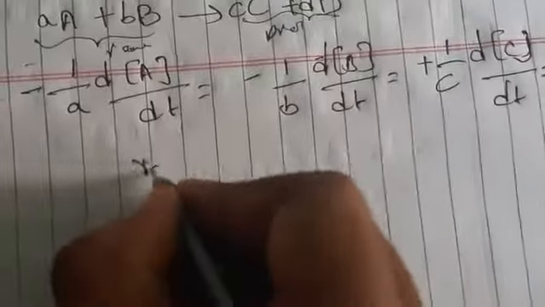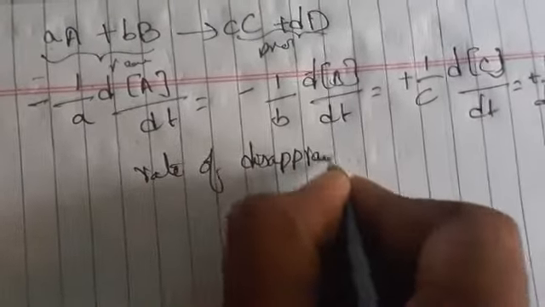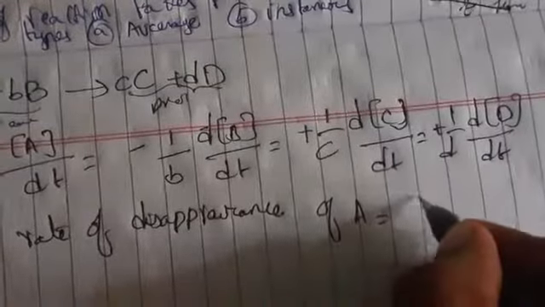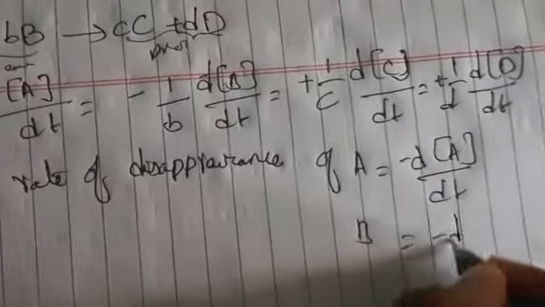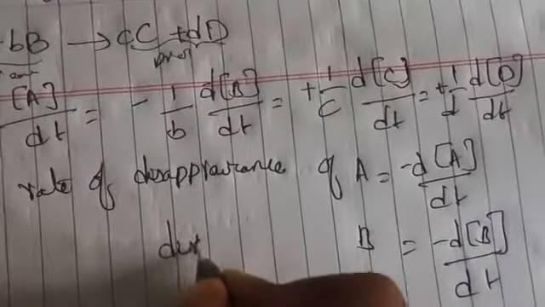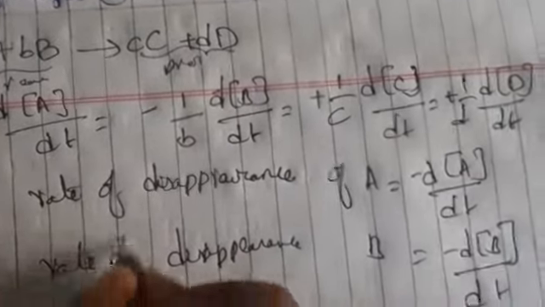Okay, so now let us see the rate of disappearance. The rate of disappearance of A is nothing but minus d concentration of A by dt, and for B it will be minus d concentration of B by dt, the disappearance of B. These two are the reactants.